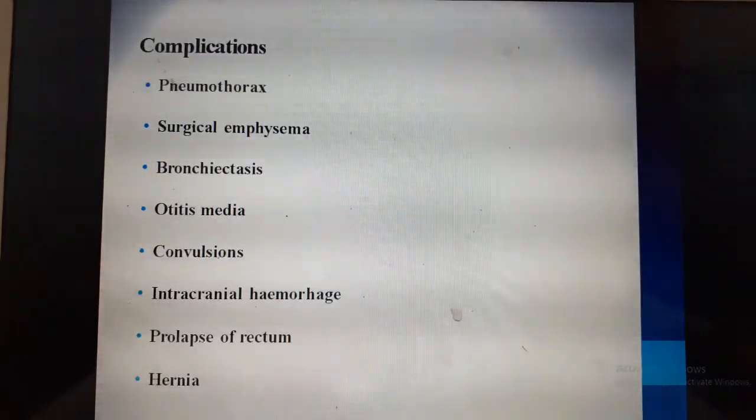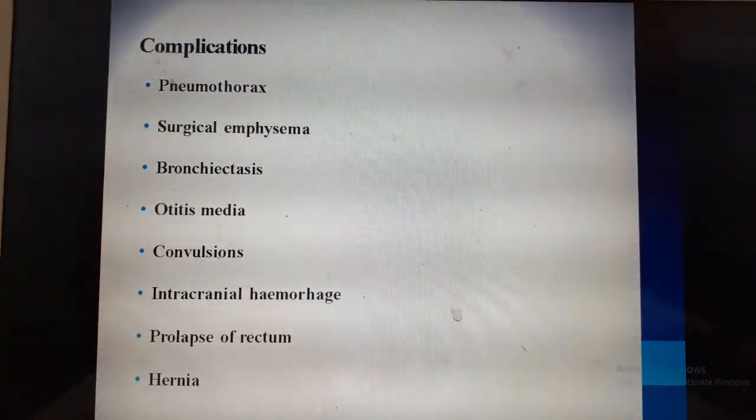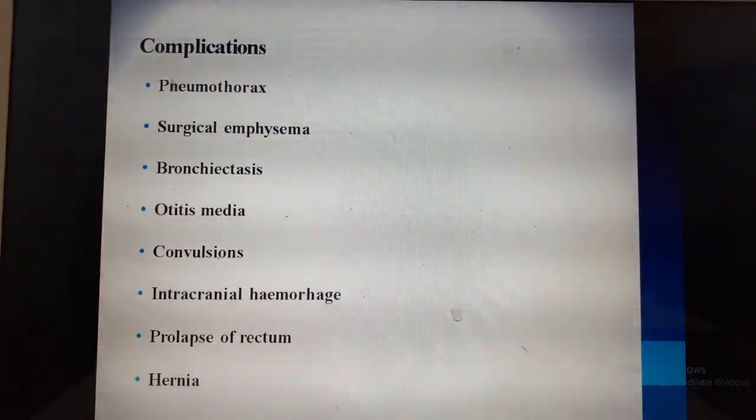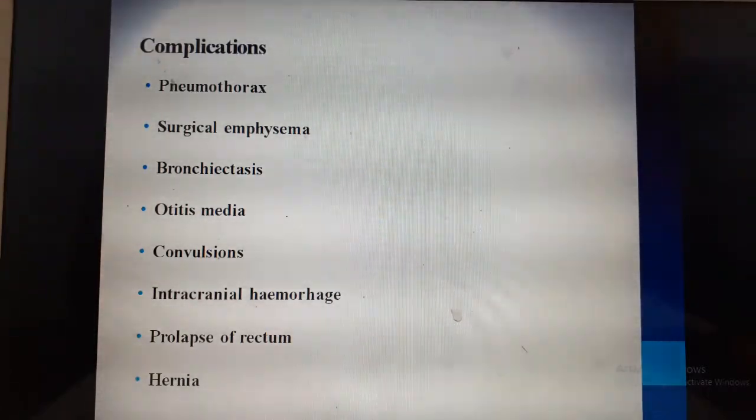Next, complications are pneumothorax, as I already told, emphysema, and bronchiectasis. Bronchiectasis is nothing but dilatation of the bronchi. Otitis media, or infection of the middle ear. Convulsions, as I already told you, and intracranial hemorrhage. Hemorrhage can be anywhere. It can be subconjunctival, just below the conjunctiva. It can be in the brain, or epistaxis, any of these.